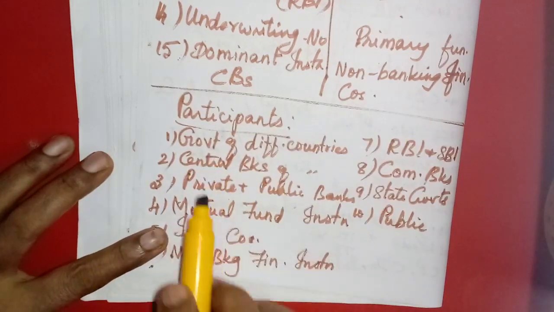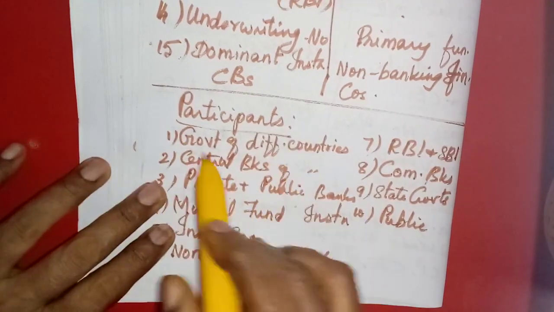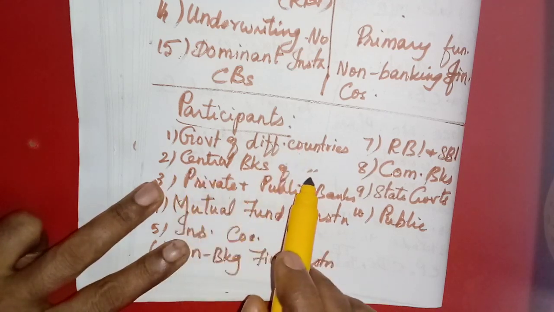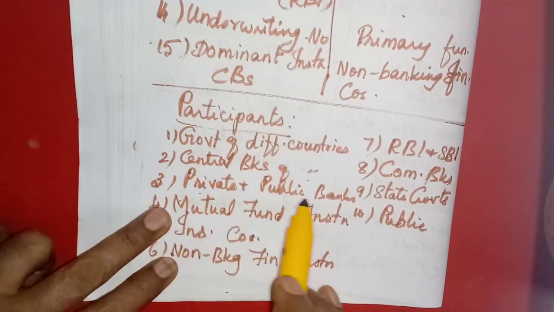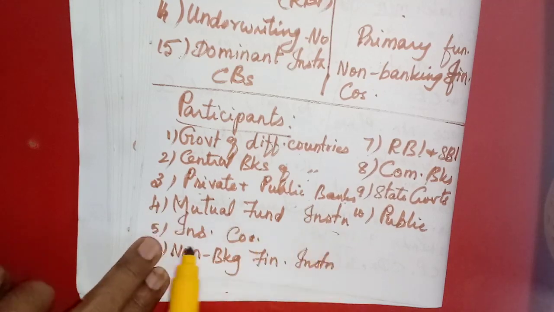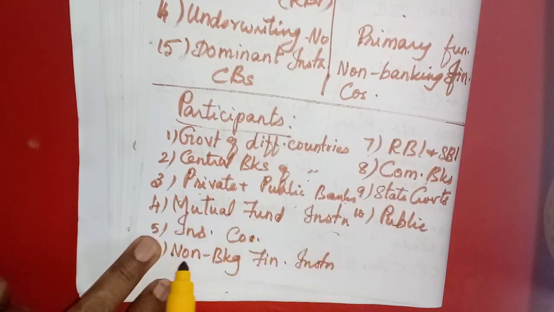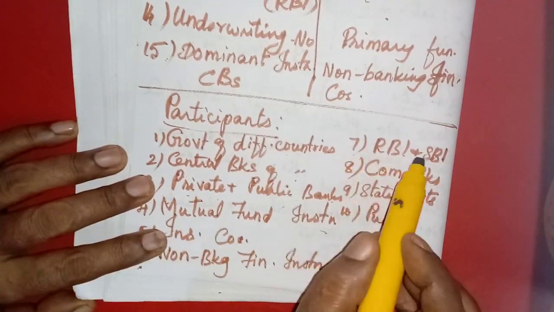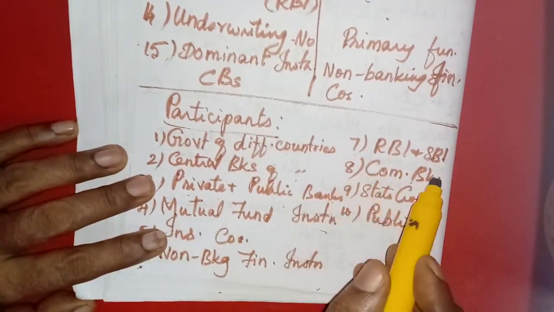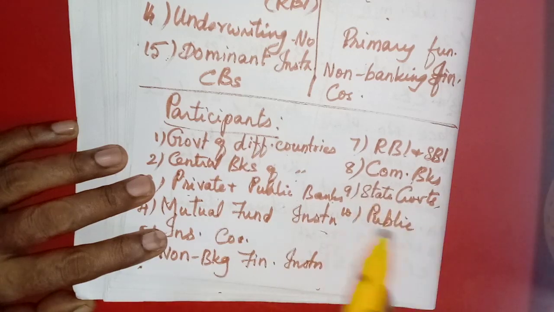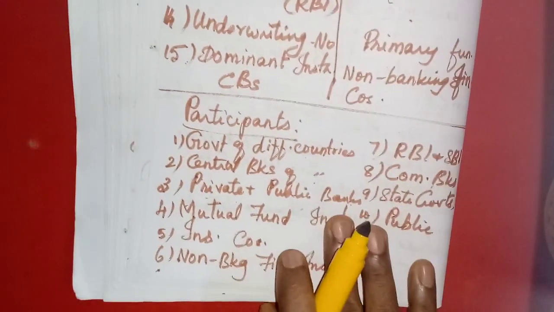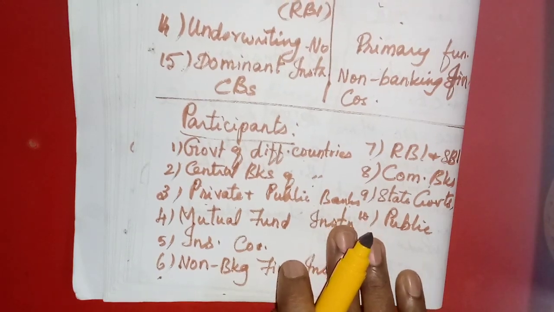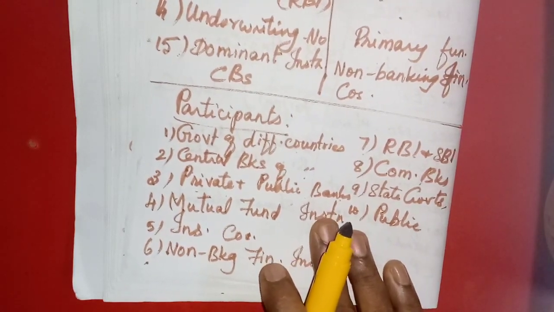This is one of the questions you have to study. First one, governments of different countries. Then central banks of different countries, then private and public banks, then mutual fund institutions, then insurance companies, non-banking financial institutions, then Reserve Bank of India and State Bank of India, then commercial banks, all state governments, then the public. All these are the participants of the money market. So you can study these two question answers.